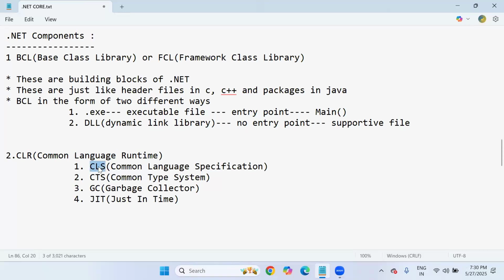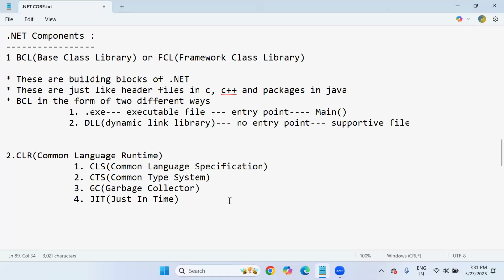Let me explain CLS. What is the role of CLS, Common Language Specification? As you know, every .NET programming language, like C#, VB, J#, F#, is there. No matter which language the programmer selects, every programming language has its own syntactical rules and regulations.